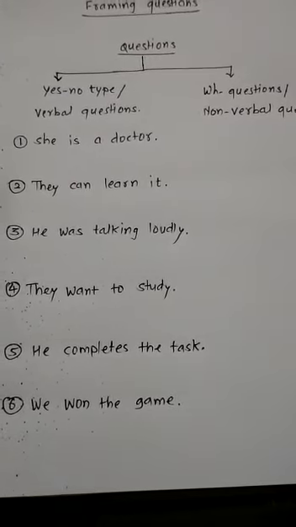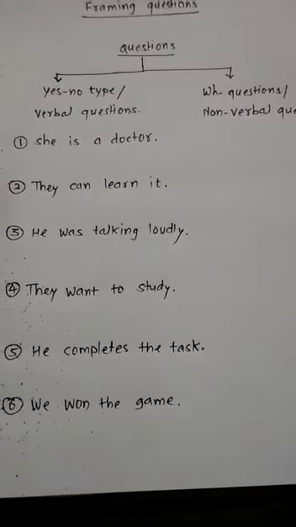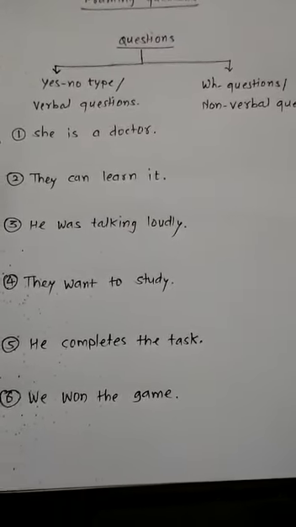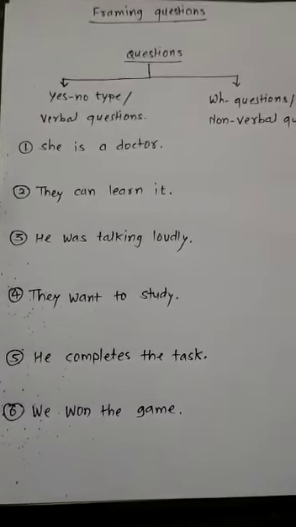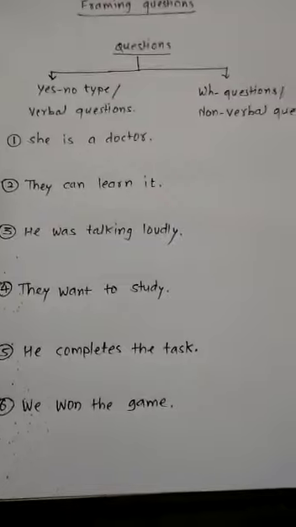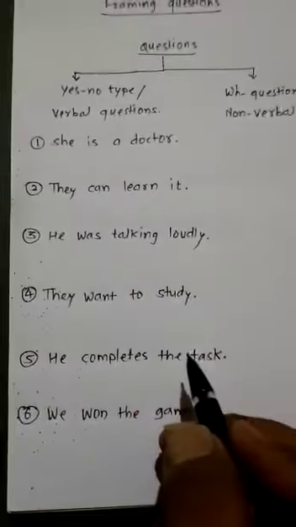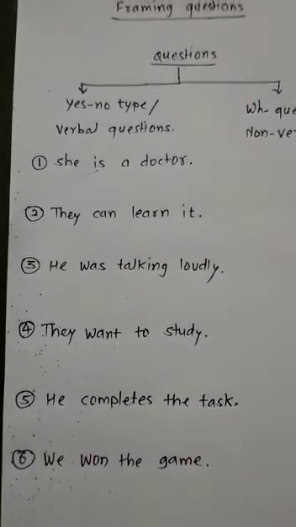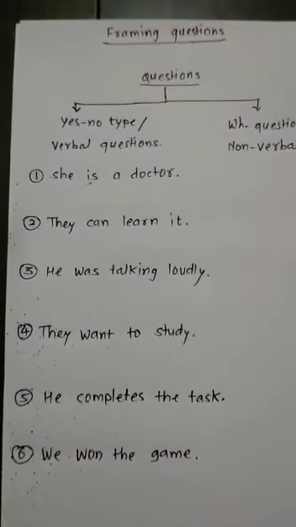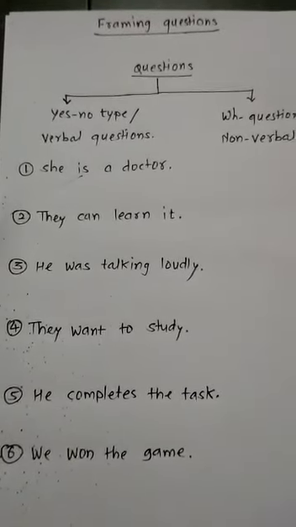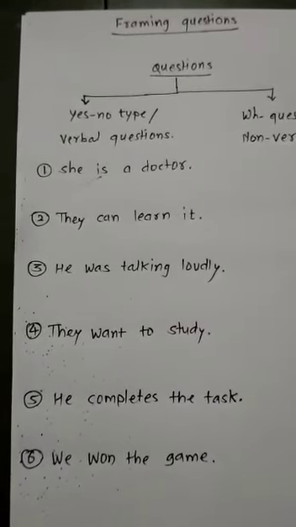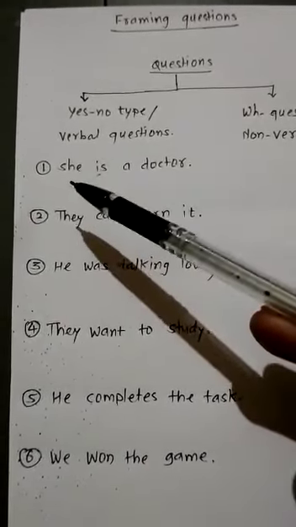Now we are going to talk about how these questions are framed and at the same time how these questions are answered. See here, the first sentence is given, she is a doctor. See the sentence, she is a doctor. When we are framing a yes no type question, at that time we will take simply the helping verb 'is' in the beginning. It means we will frame a question, is she a doctor, and obviously at the end a question mark should be given. So here only the order of the words we are going to change.